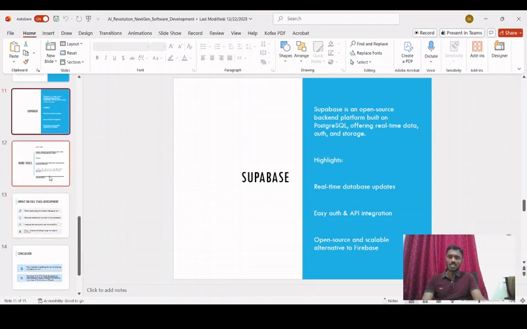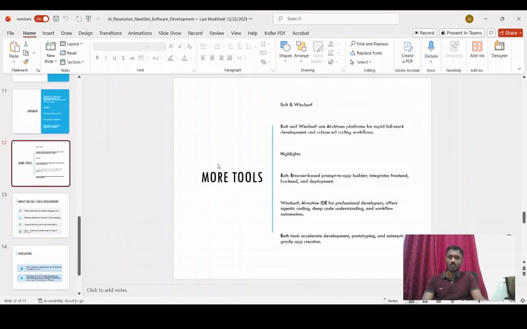Okay, so these are the different IDEs that we saw in detail. Just to give you some more examples, there are so many other IDEs as you can see here, and it is an evolving field, right? Some of the ones which I showed before are very famous among the developers, but we also have other IDEs as you can see on the screen, like Bolt, Windsurf.